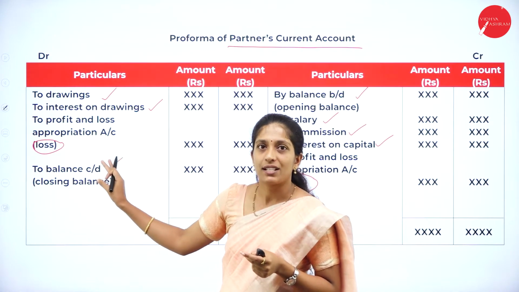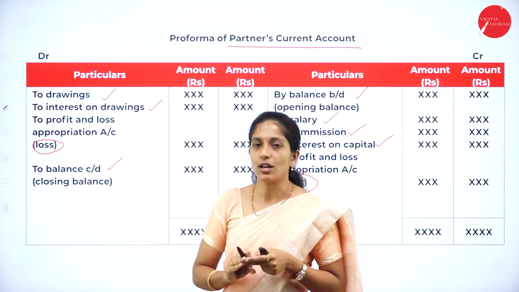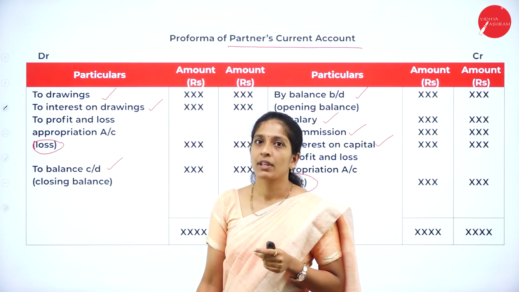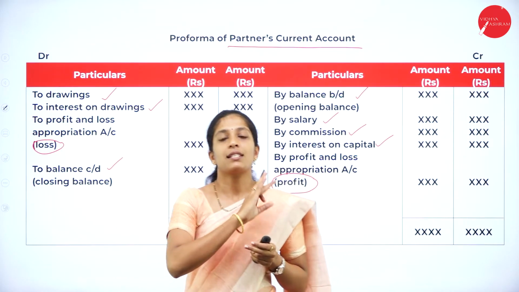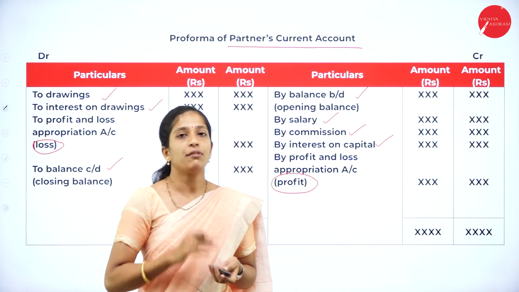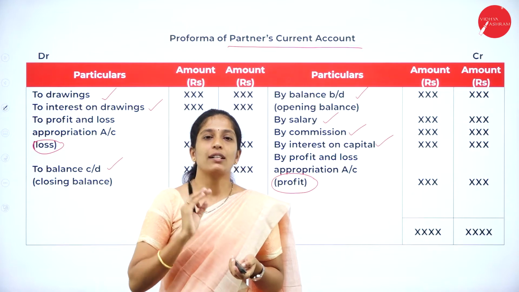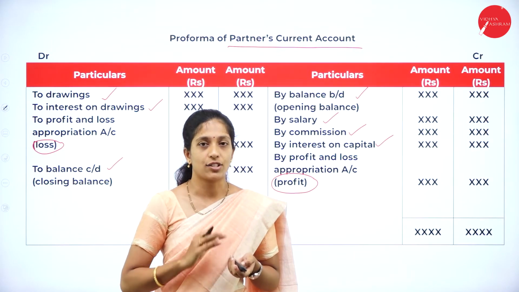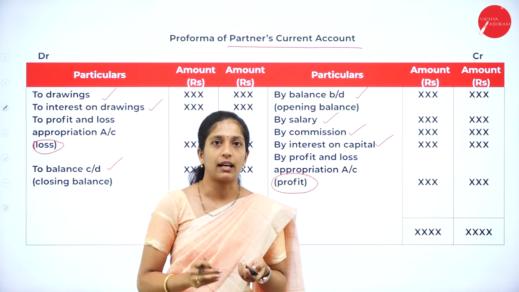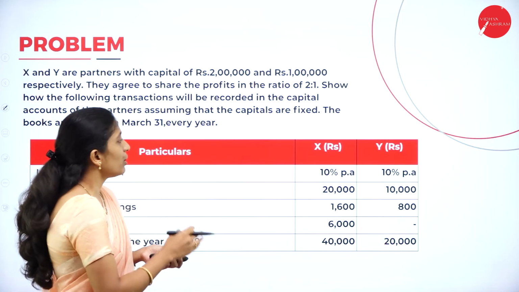And on your debit side, you will have drawings, interest on drawings. You will balance both the sides and the balancing figure will be carried down. So these are the 2 accounts to be maintained. So this is just a format. Now we shall go through a simple problem so that you can clearly understand how to maintain partner's capital account. Now go through this problem.